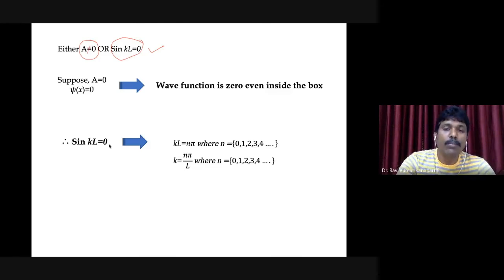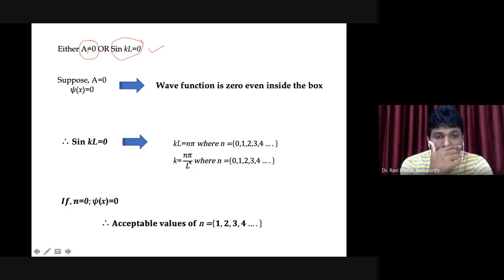Okay, so from this expression, KL is equal to n pi, K can be written as n pi by L. The student's argument is true: ideally n can take any value from 0, 1, 2, 3 and so on. But if n is equal to 0, then the wave function is 0 everywhere. You can go back and check it.